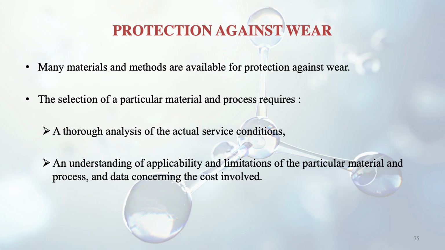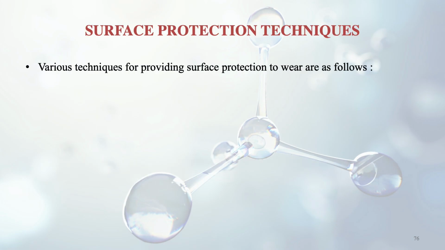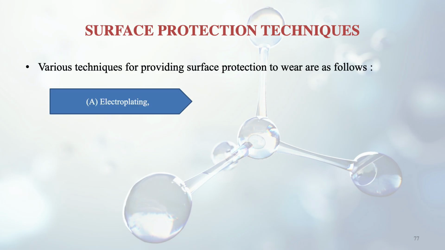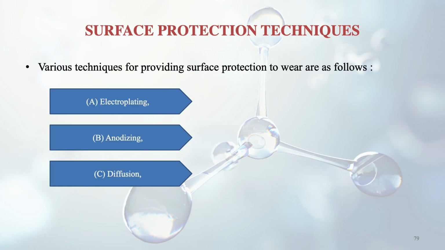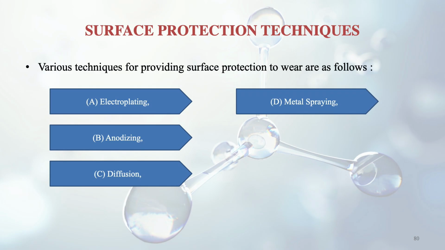So, surface protection techniques. To prevent wear, there are surface protection techniques which we'll see now, and some are listed here. The first one is electroplating, the second is anodizing, third is diffusion, fourth is metal spraying, the fifth one is hard facing, and finally the selective heat treatment. All these are surface protection techniques to prevent wear, and we will discuss all of these.